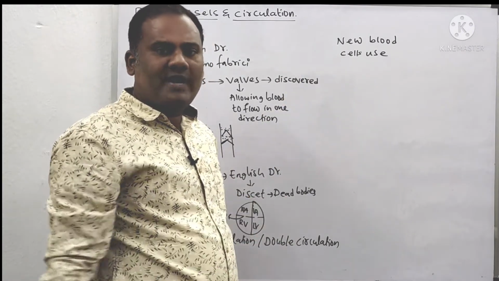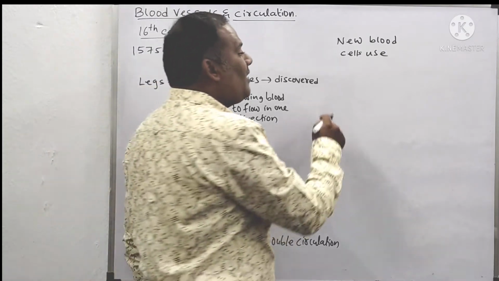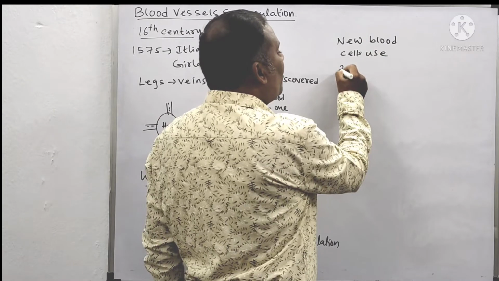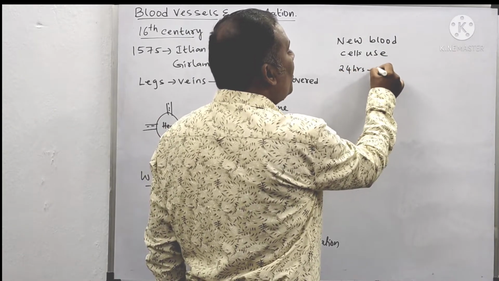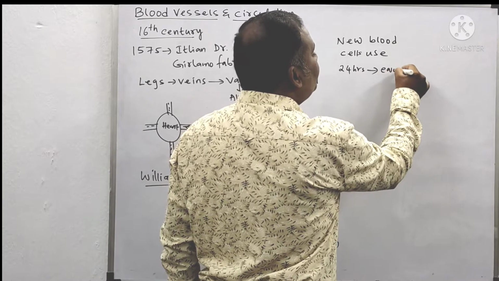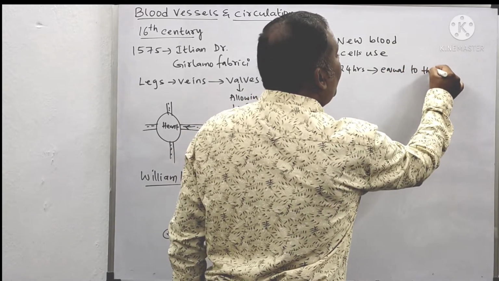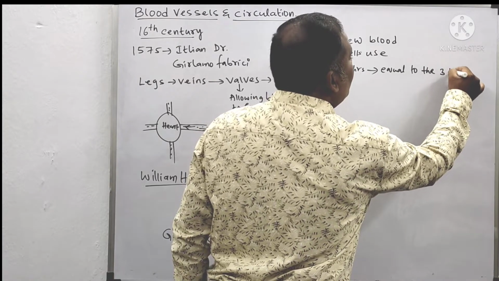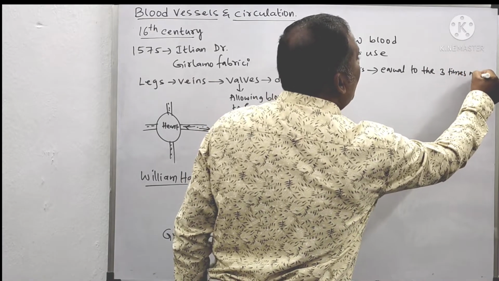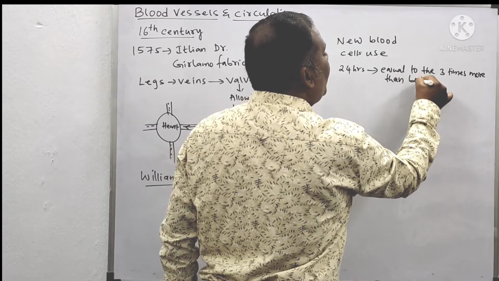If that much amount of blood is forming, he calculated in 24 hours. Okay, in 24 hours how much blood is required? It is equivalent to 3 times our body weight.